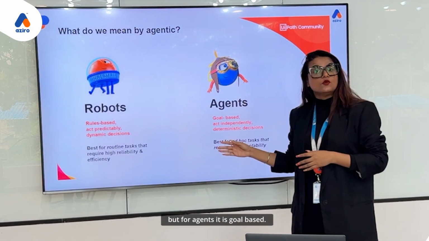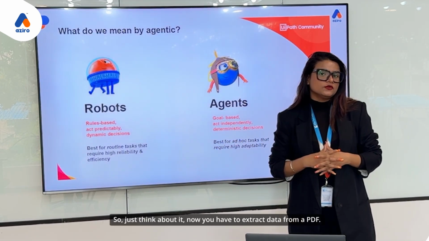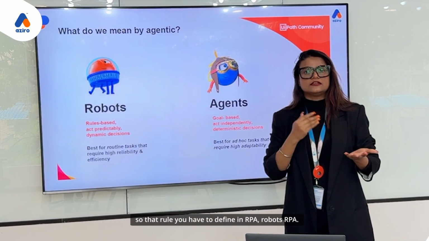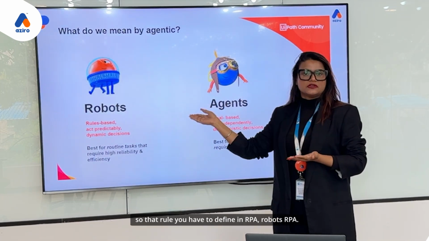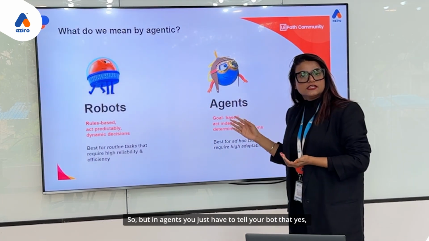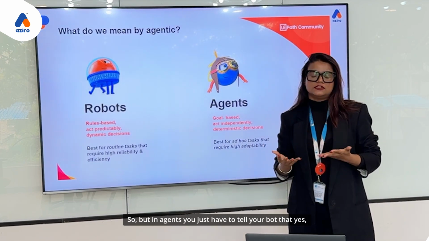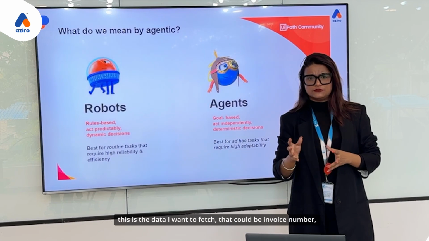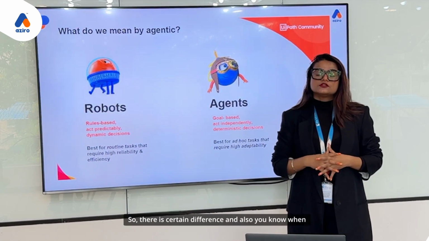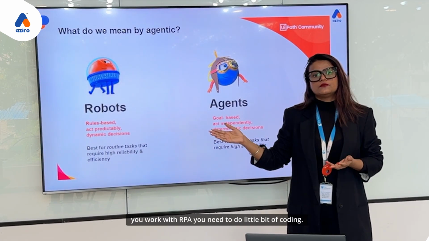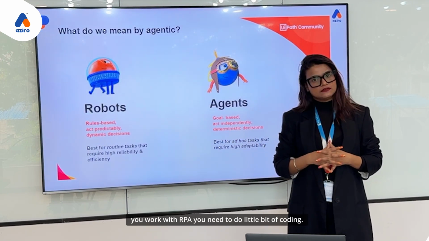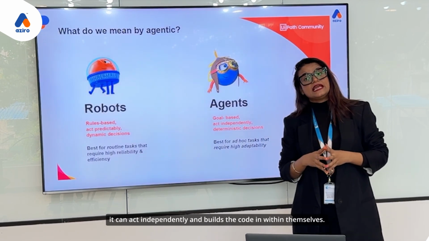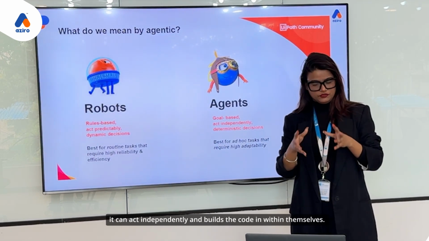But for agents, it is goal based. Just think about it: you have to extract data from a PDF. In the PDF, the data could be anywhere. In RPA, with robots, you have to define that rule. But in agents, you just have to tell your bot that this is the data I want to fetch. That could be invoice number, invoice date, any data. Also, when you work with RPA, you need to do a little bit of coding. But in agents, there is not much coding involved. It can act independently and build the code within itself.